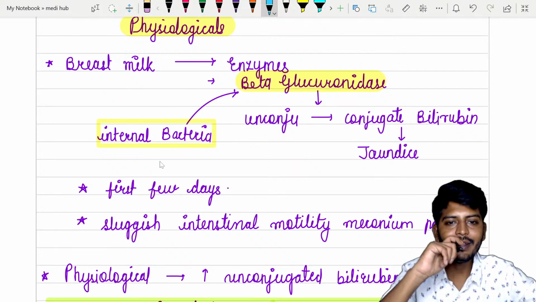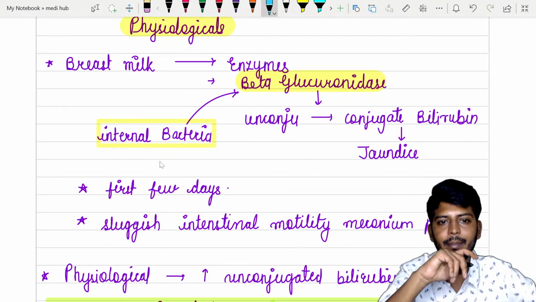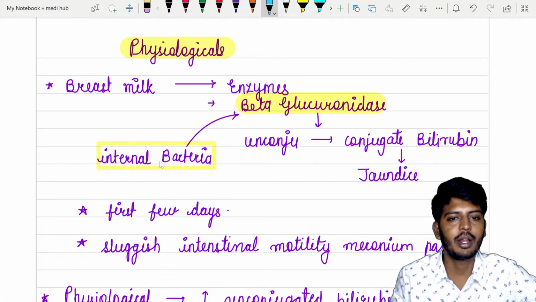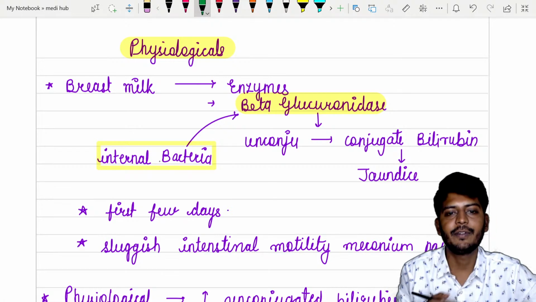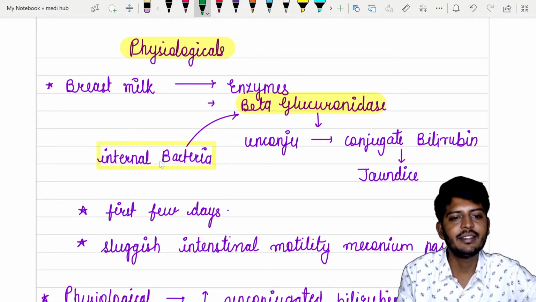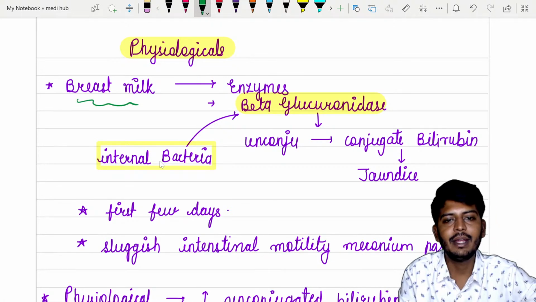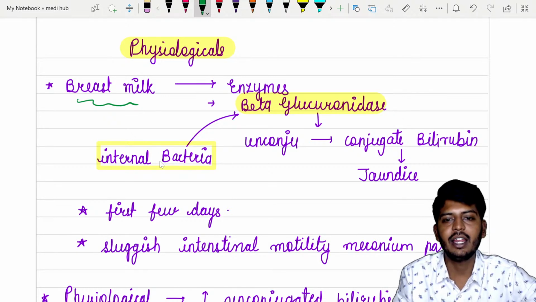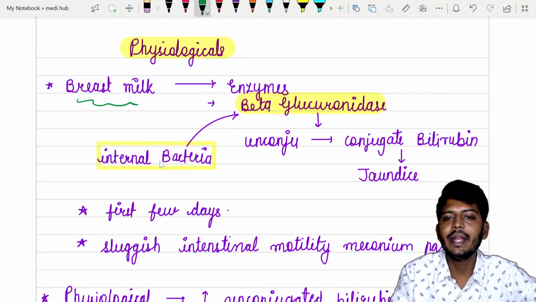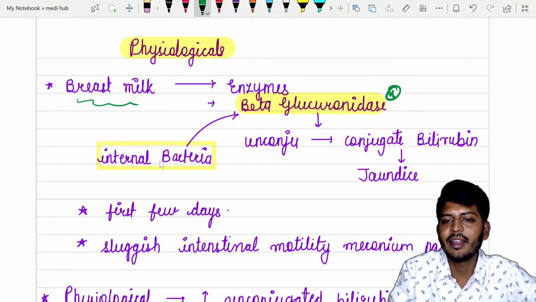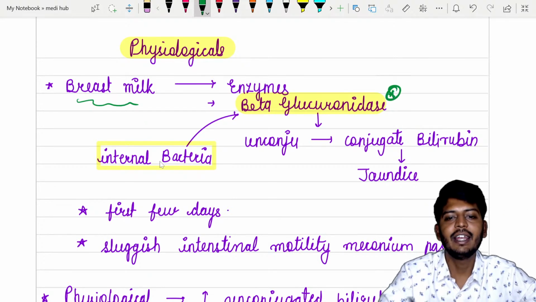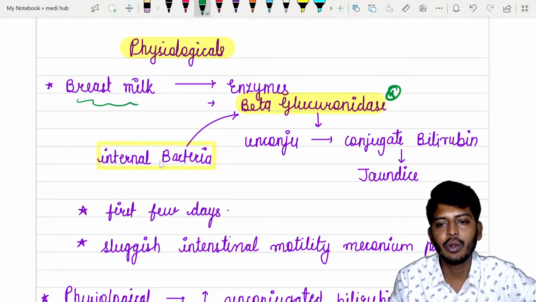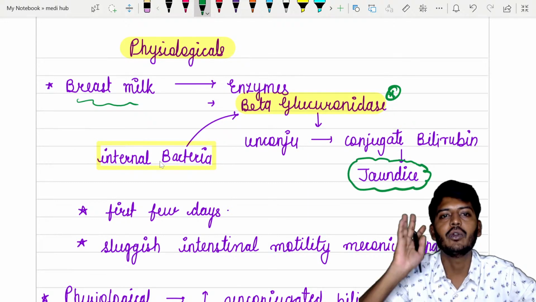So breast milk has some enzyme. So physiological jaundice, first let's talk about the physiological jaundice. What can cause a physiological jaundice? One of the reason is from the breast milk. So breast milk will have some enzymes, and also intestinal bacteria will also produce an enzyme called as beta glucuronidase. The name of the enzyme is beta glucuronidase. It will convert unconjugated bilirubin to conjugated bilirubin. Now this conjugated bilirubin will accumulate in the body, leading to a jaundice.